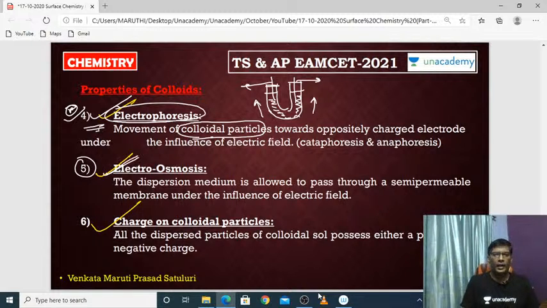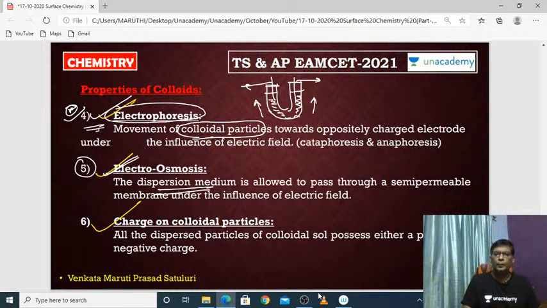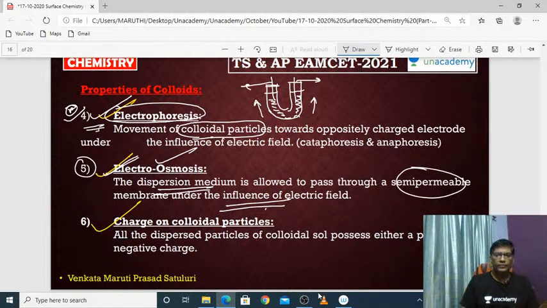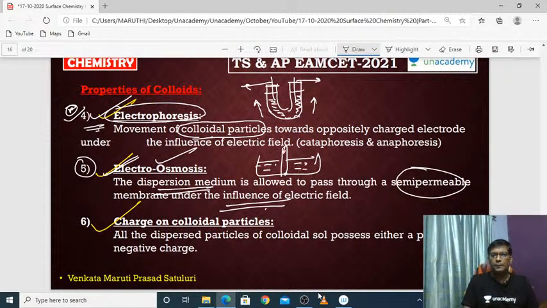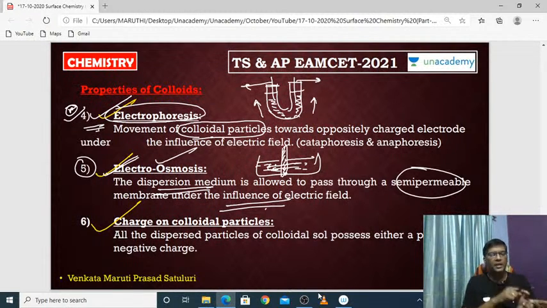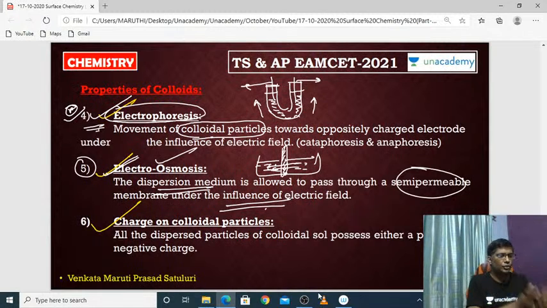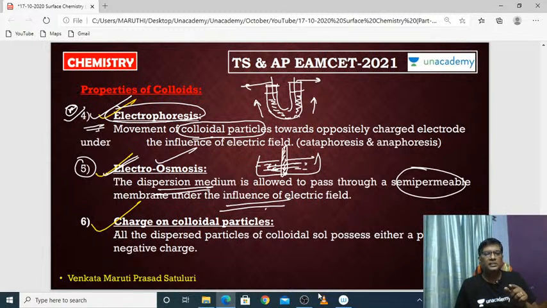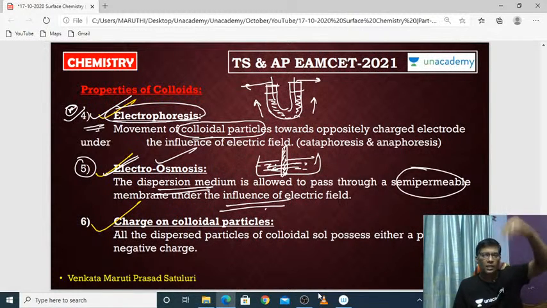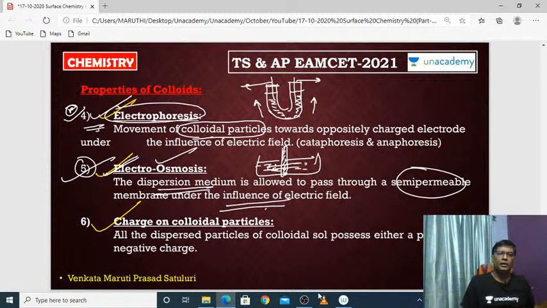So in this case also, the colloidal particles, the solvent particles, means the dispersion medium, is able to pass through an SPM, a semi-permeable membrane, under the influence of an electric field. This is called electroosmosis. That means if you separate two solutions of different concentrations with a semi-permeable membrane, then the solvent particles, that means the dispersion medium particles, will move from the low concentration side to the high concentration side through the semi-permeable membrane. That is called osmosis, but actually it is electroosmosis. Why? Because we are passing electricity, that means we are doing the osmosis process by passing electricity. That's why it is called electroosmosis.